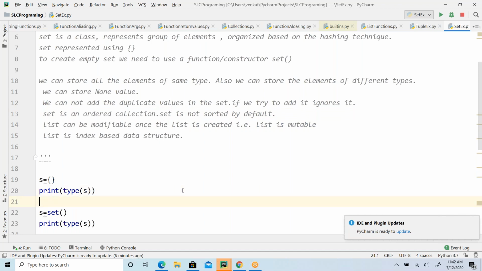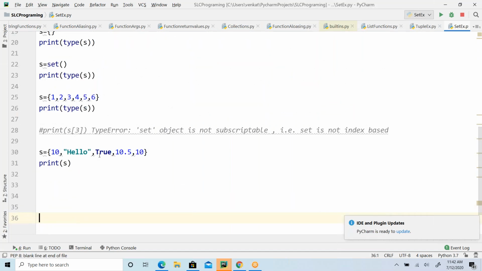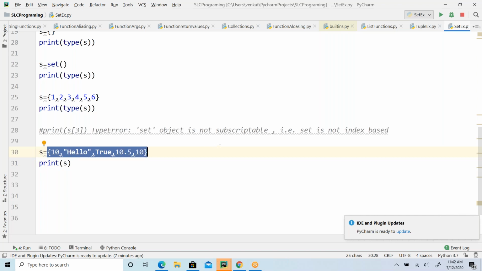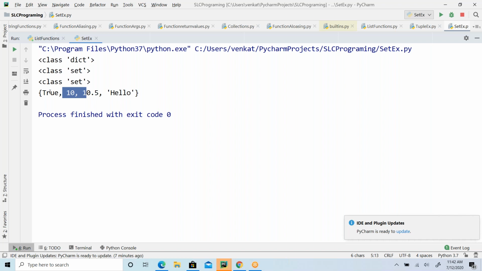Whatever order you have entered, if you see the same order when you try to access it, then you can say that it is ordered. But is that how we see the output here? First we got a true, and hello is last. Is that the same way I inserted?